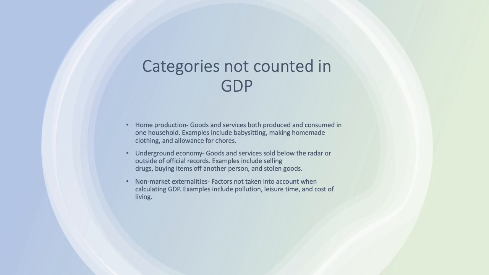The third example is non-market externalities. Factors not taken into account when calculating GDP. Examples include pollution, leisure time, and cost of living.